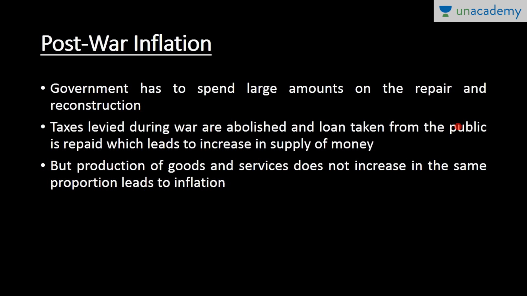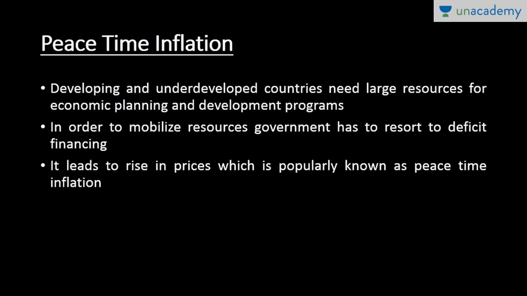And if any loan is taken from the public to bear war expenditure, it is also repaid, which leads to an increase in the supply of money. So these all factors contribute to the increase in the circulation of currency. These all factors lead to inflation. So this inflation is known as post-war inflation.